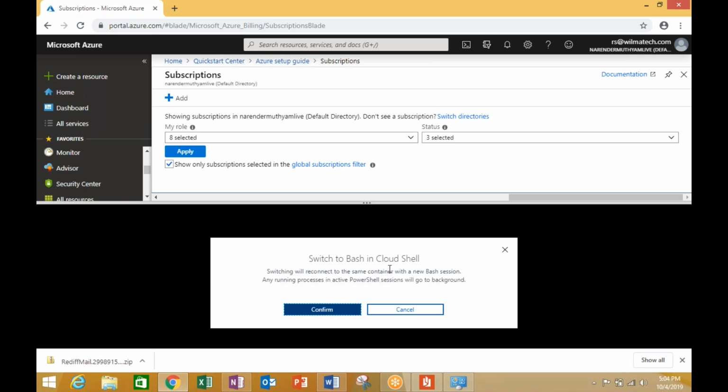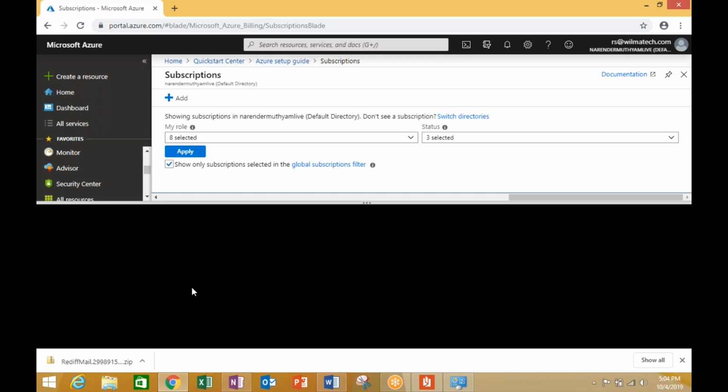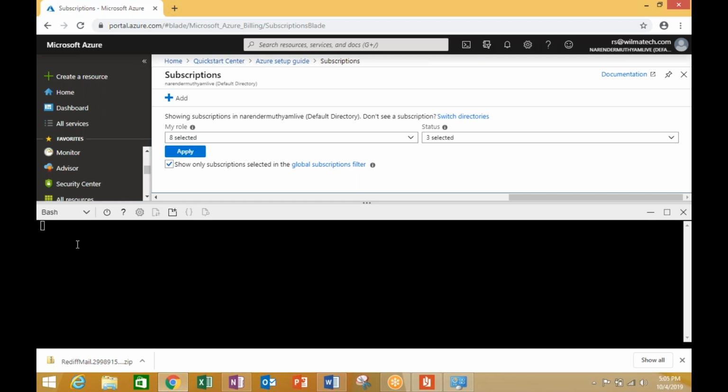The moment you do that, you can see that Azure asks for a confirmation. Once you give the confirmation and a go ahead, you can see that the environment now changes. And very shortly you will be able to see the dollar prompt here. This is the dollar prompt for keying in your Linux-based commands.